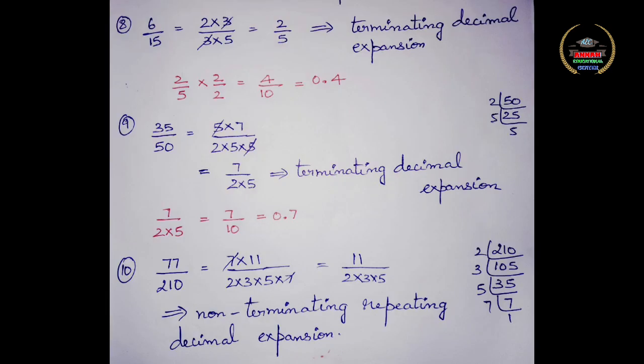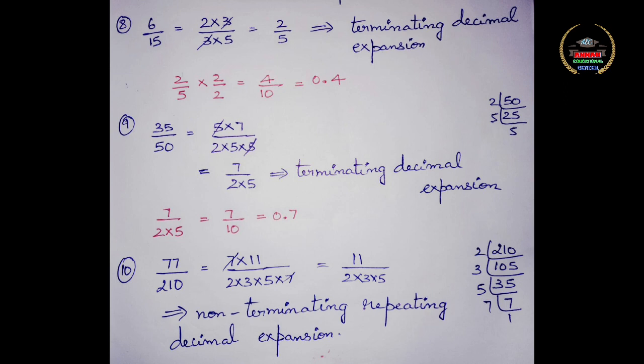Now when you take question number 8, the given number is 6 divided by 15. When you prime factorize 15, you will get 3 into 5. But when you prime factorize 6, that is the numerator, there is another 3 there. So the common factor 3 can be cancelled in both the numerator and the denominator. Finally it will get simplified into 2 by 5.